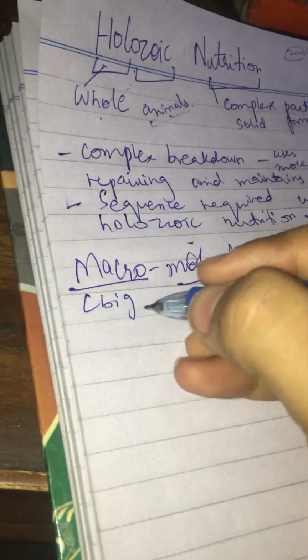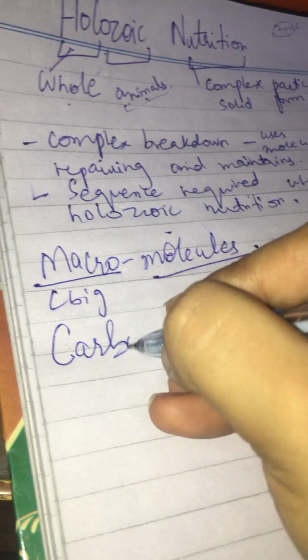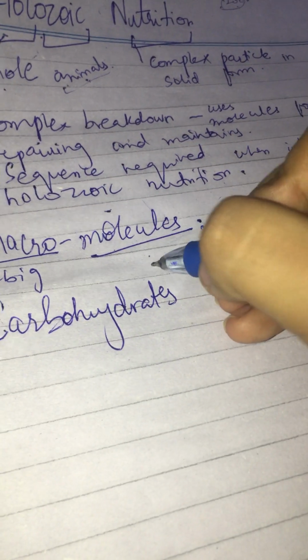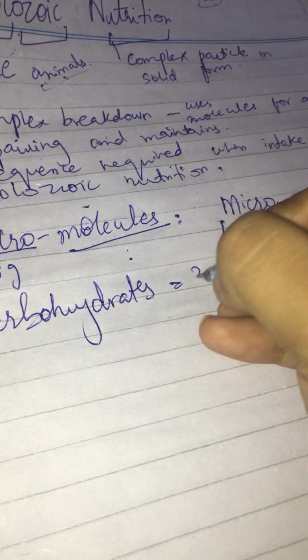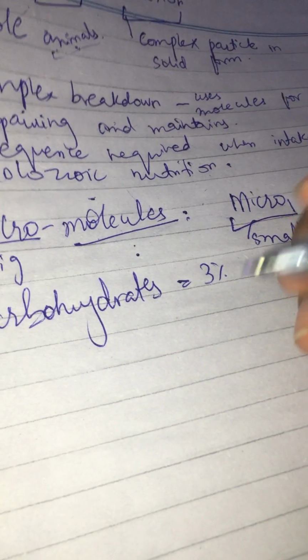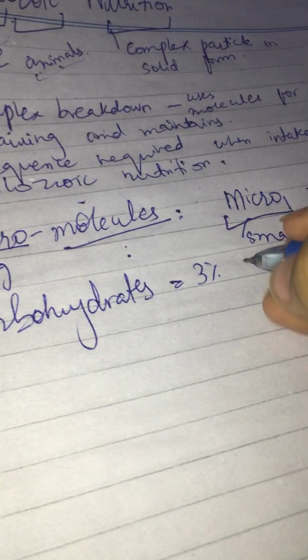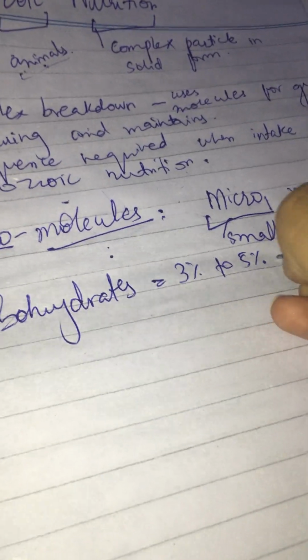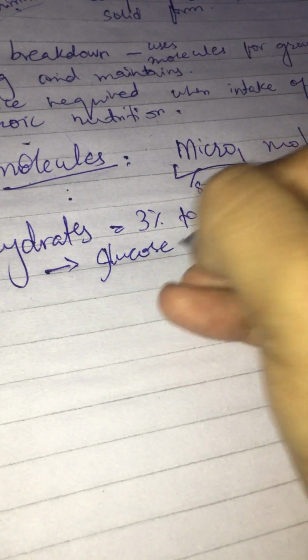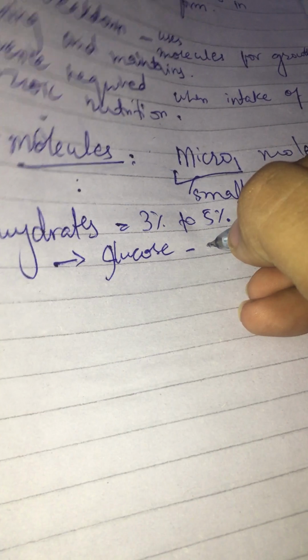If we talk about carbohydrates, which are very important, let me tell you one thing: when carbohydrate enters our mouth, only 3 to 5% is broken down in the mouth. All the rest is done in our body by the digestive process, only 3 to 5% in the mouth. Okay, so carbohydrates, how do they break? Carbohydrate breaks into glucose, and then glucose is converted into energy.